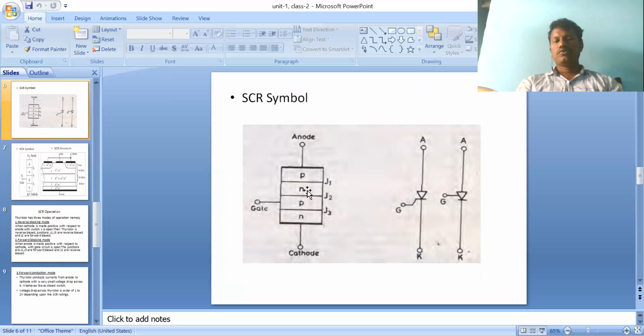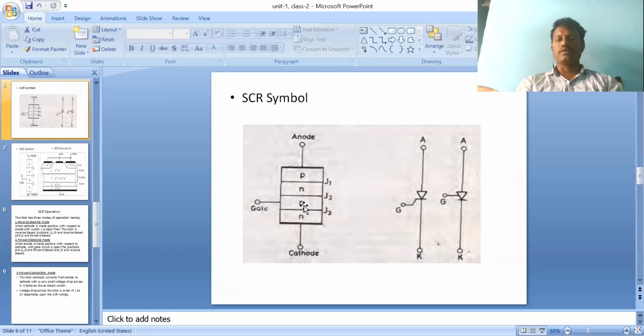During this mode, the SCR is in off state, which is also called forward blocking mode or forward blocking state. In this state, the device will not turn on until a separate signal is given to the SCR. The device is always in forward blocking mode, but my requirement is that the SCR be in on state. That is our criteria. So what do we do? Here I take one separate signal, which is directly given nearby the P layer.